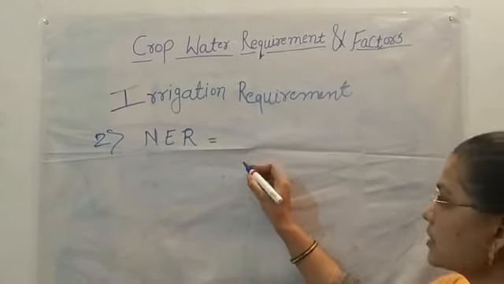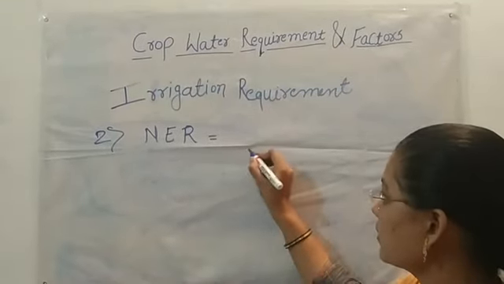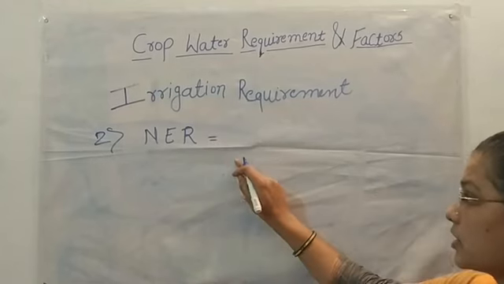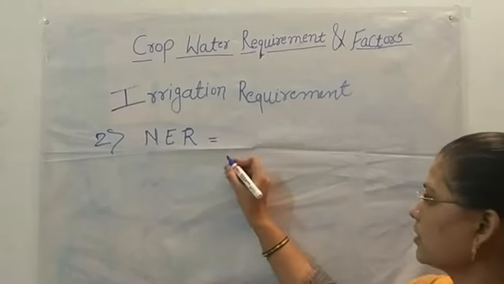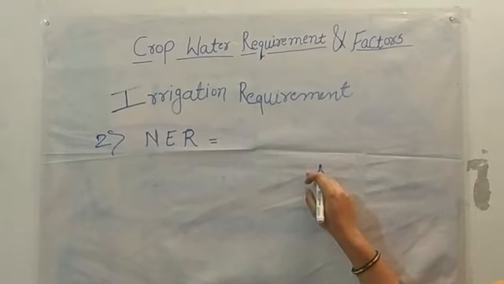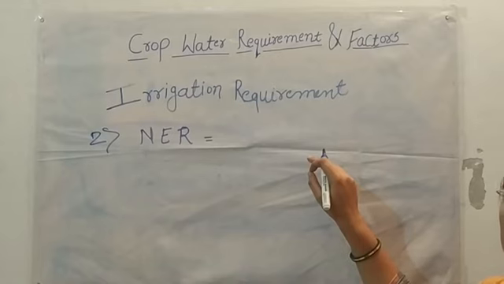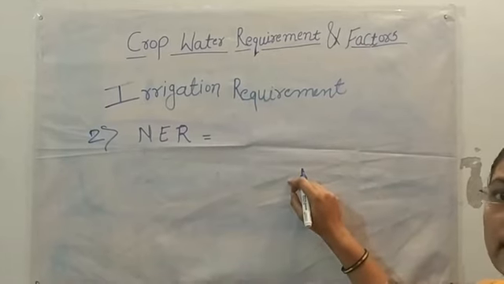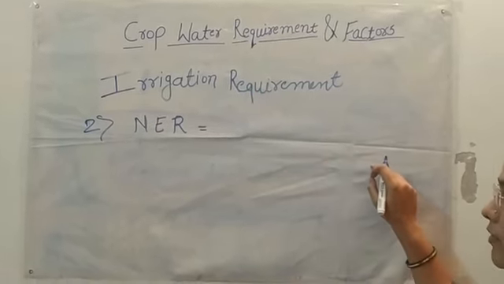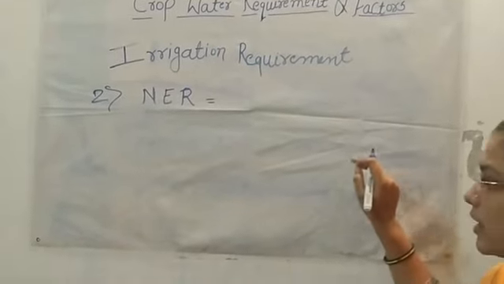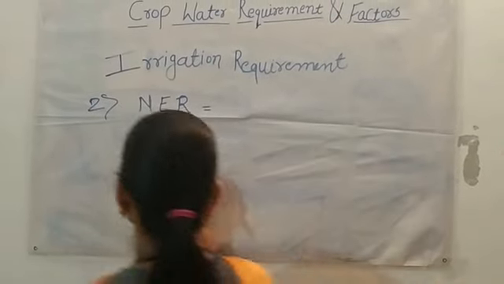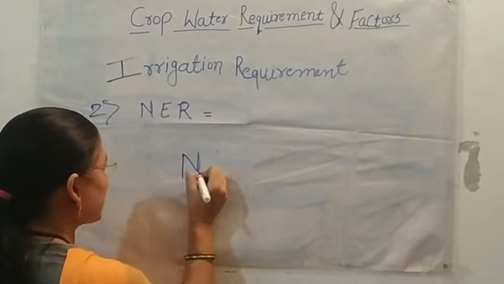It is the difference between the field capacity moisture at the root zone depth and the effective rainfall, and we formulate it as follows.